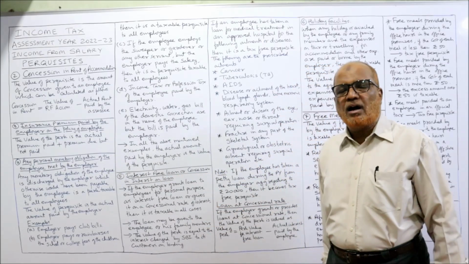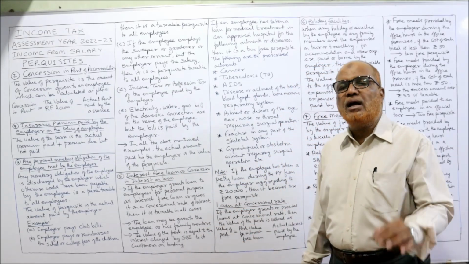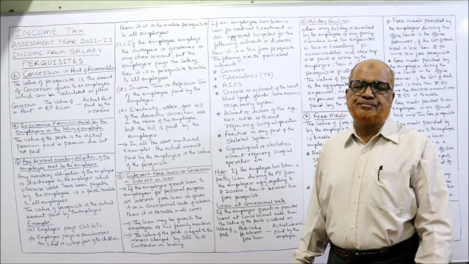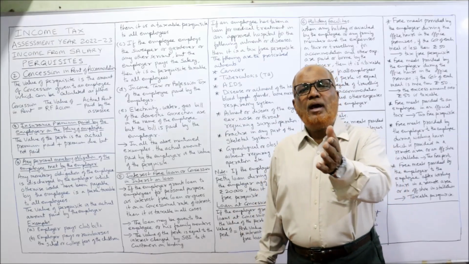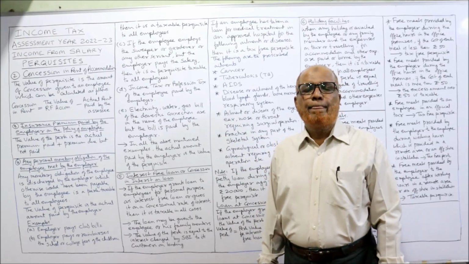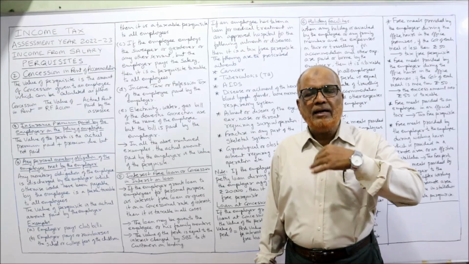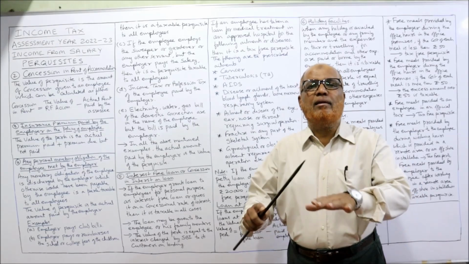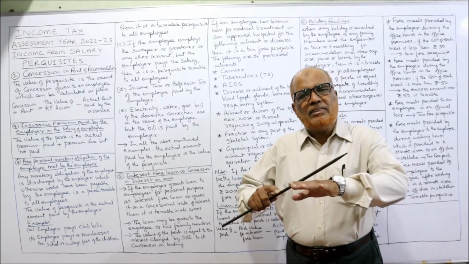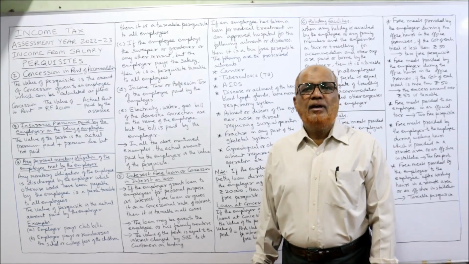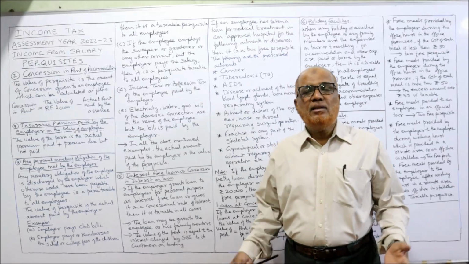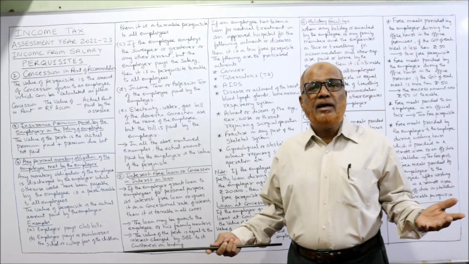Now the fifth point is regarding interest-free loan or concession in interest. If an employee has taken a loan from a bank, the employee has to pay the interest on the loan. But sometimes the loan will be given by the employer to the employee interest-free, without charging any interest, or at concessional interest. In that case, the employee is getting the benefit. There is no need to pay any interest.